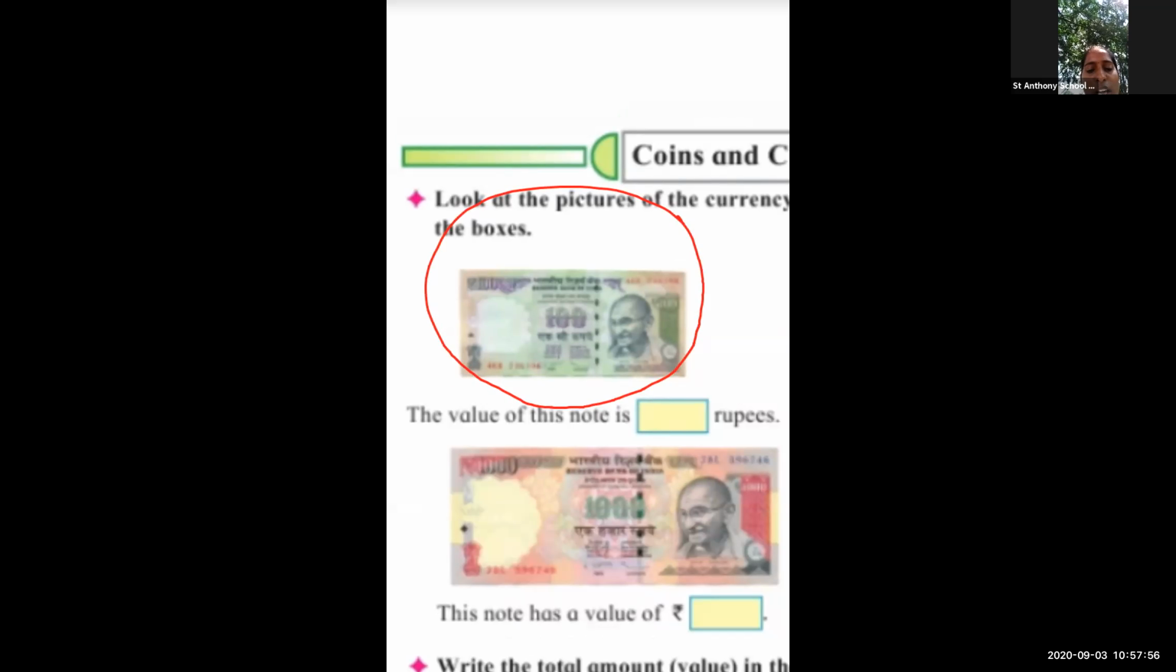Good. Now next. Which one is the next? This is a 1000, but it's an old note, right? In the current situation, this note is not allowed. It's an old note. Okay. Now wait a second.